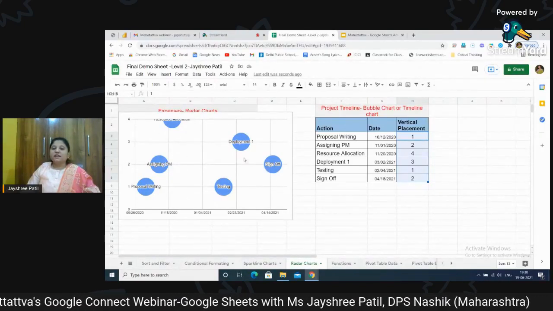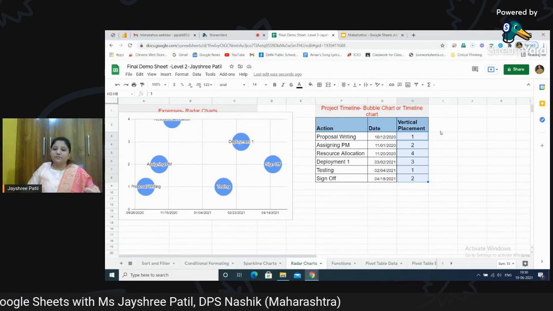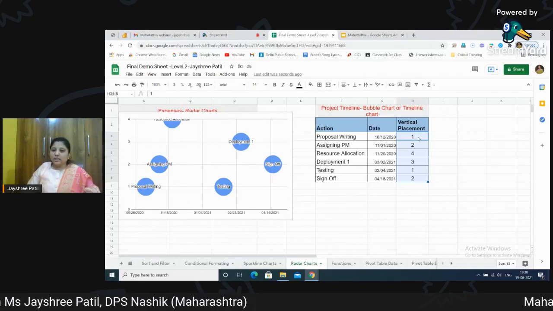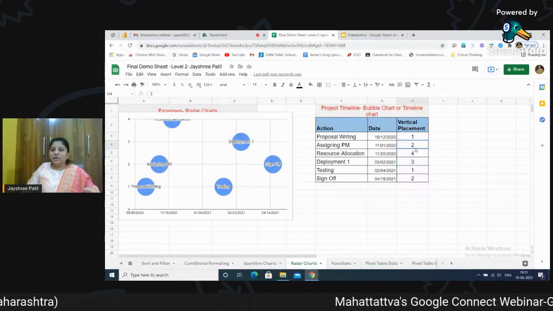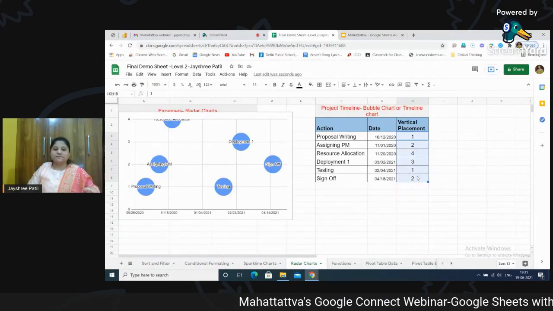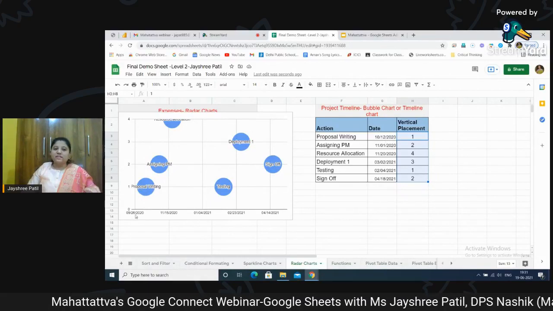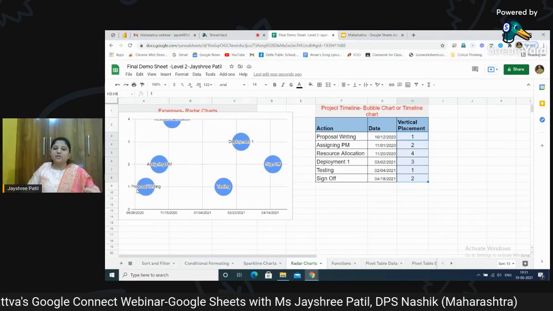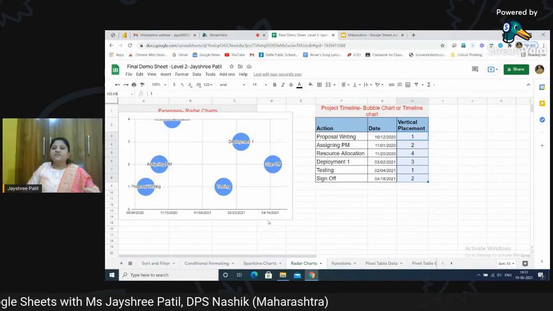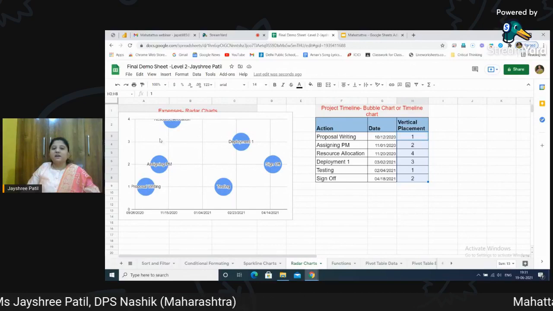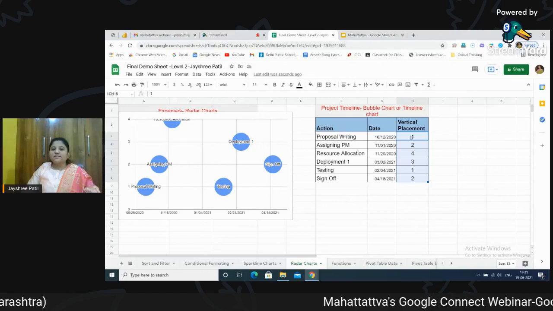Okay, we do not want all the bubbles scattered together, as it will be difficult for us to understand. So you can create this as per your priority. You can create this third column and write the priority which you want to set. So for this 10/12, this is a date. For this date, I want my first priority to be given to proposal writing. So it will be reflected this way, and it gives me the complete idea about my timeline which I need to follow to complete all these actions.